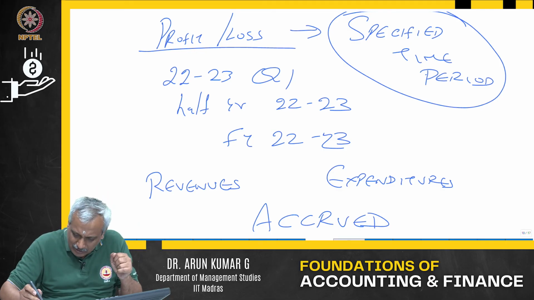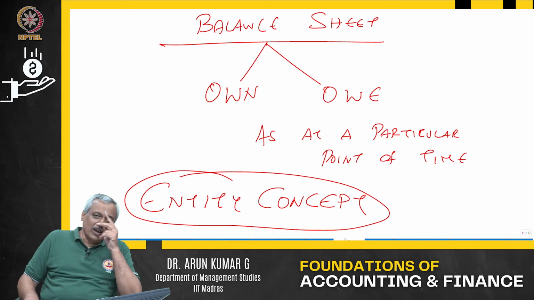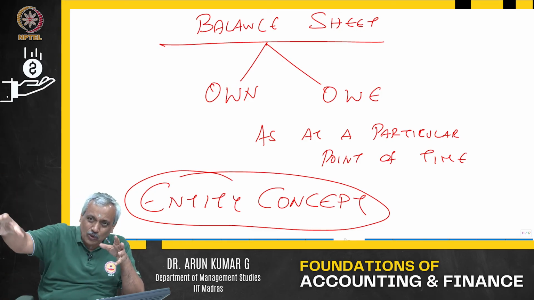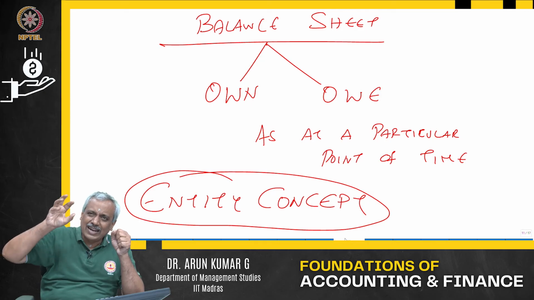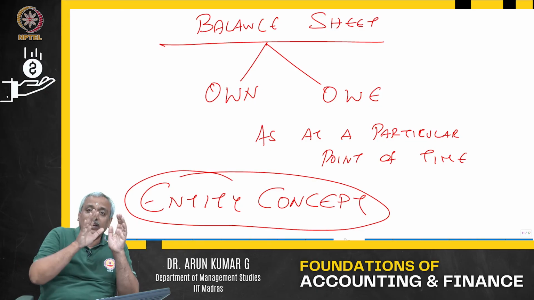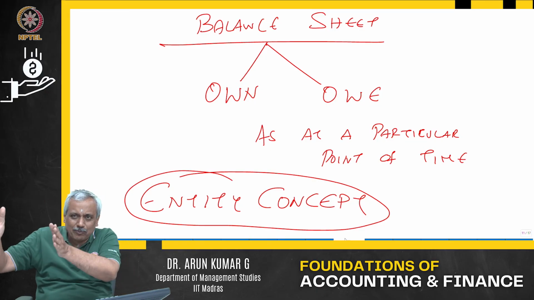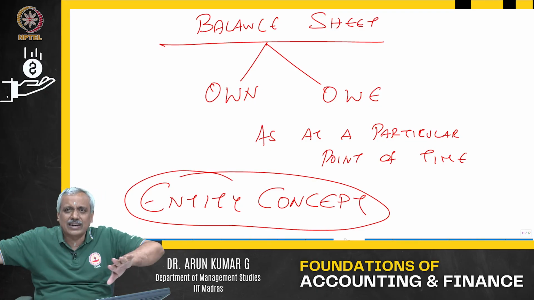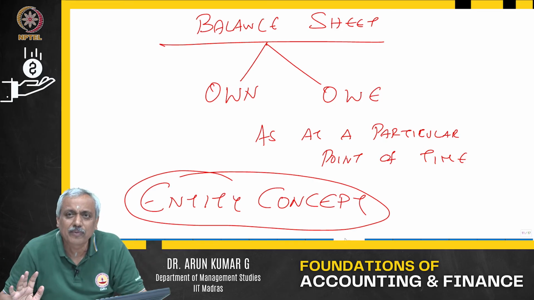And when I talk about the balance sheet, we talk about whatever is owned by the entity and whatever the entity owes to somebody. That is what we are talking about. The individual and the enterprise, whatever business, are separate. That is what we call the entity concept.